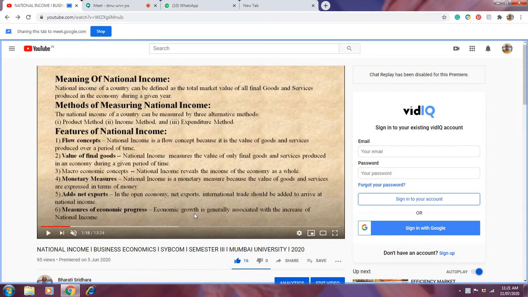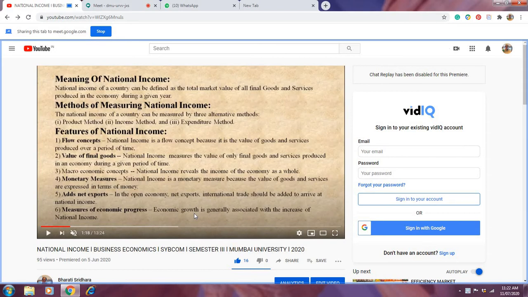When you say that gold item is very valuable, why do you say that? Because you are paying more money for that. You cannot give gold items to children to play with because they are very valuable. How is the value expressed? It is expressed in terms of money. When we pay more, we call it valuable. If you have a pencil or pen in your hand for which you paid 1 rupee, and someone asks for it, you can immediately give it because the value of that good is expressed only in terms of money, as 1 rupee. So national income is a monetary measure because the value of goods and services is expressed in terms of money.